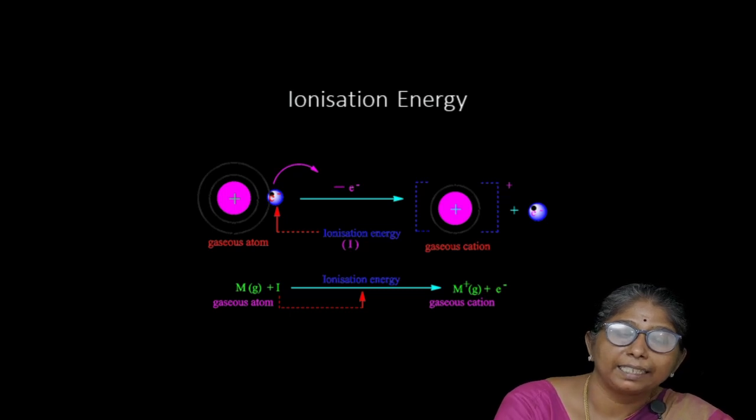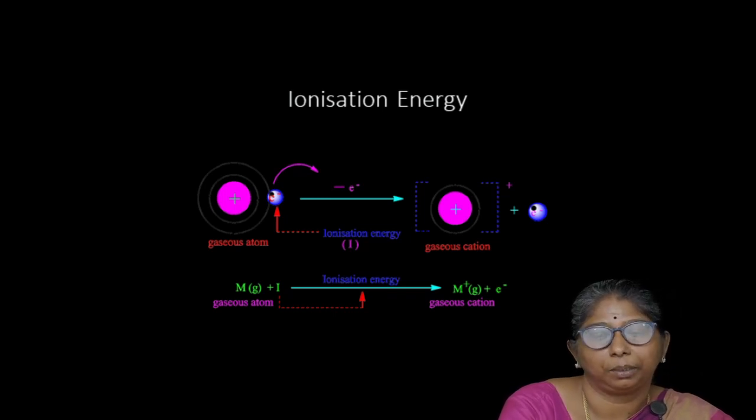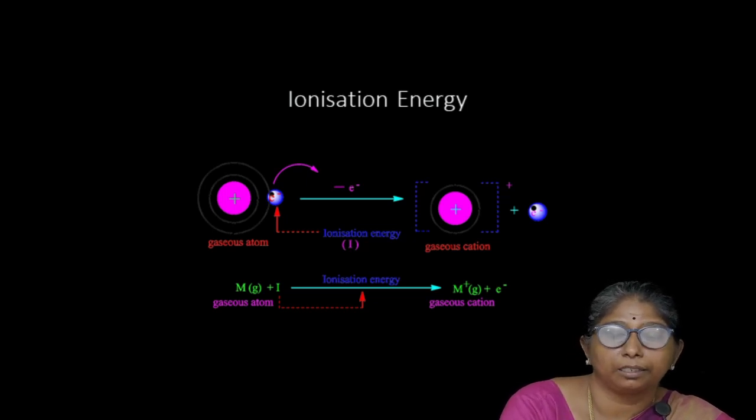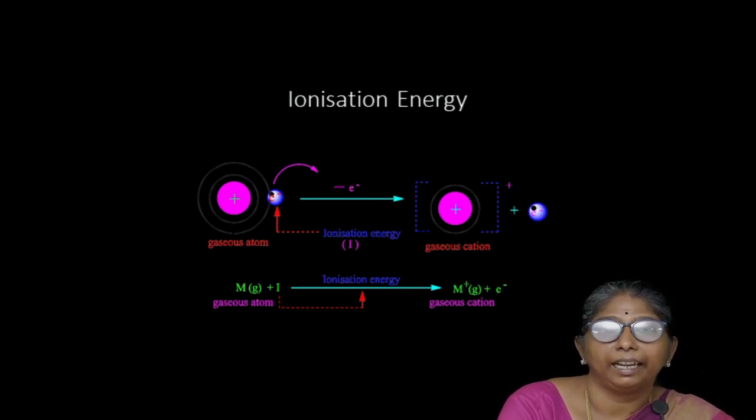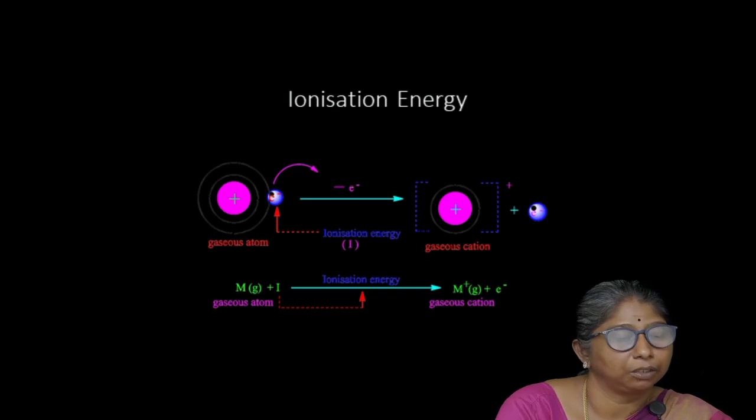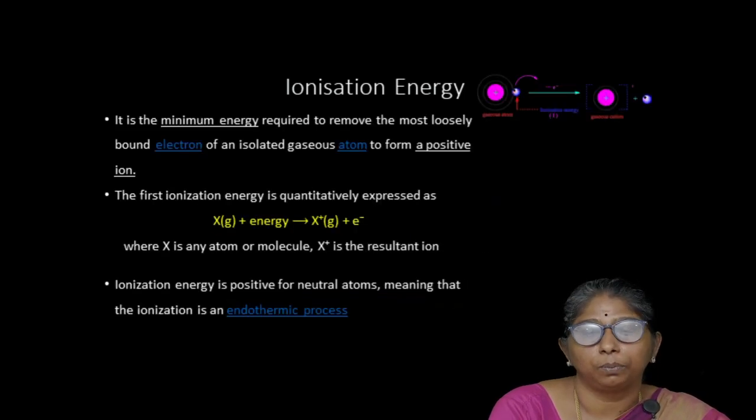See, a gaseous atom is present and the electron which is removed will be the outermost shell electron. Okay, the electron present at the maximum distance from the nucleus. That electron can only be removed to form a cation, and energy is required. So this process is an endothermic process. So now we can define ionization energy.